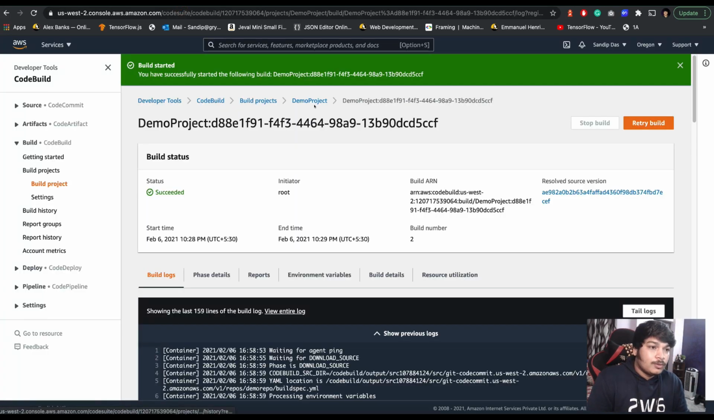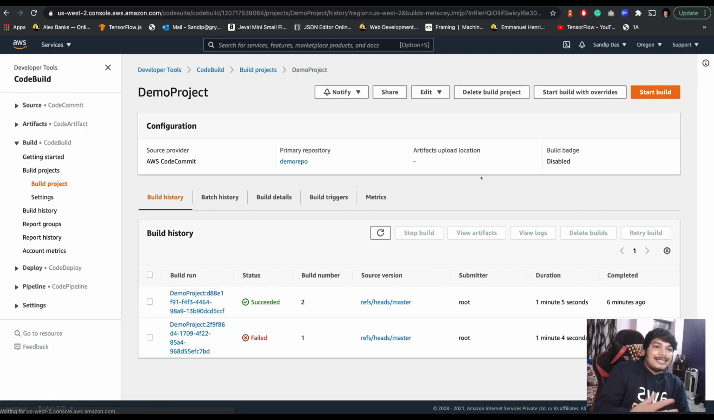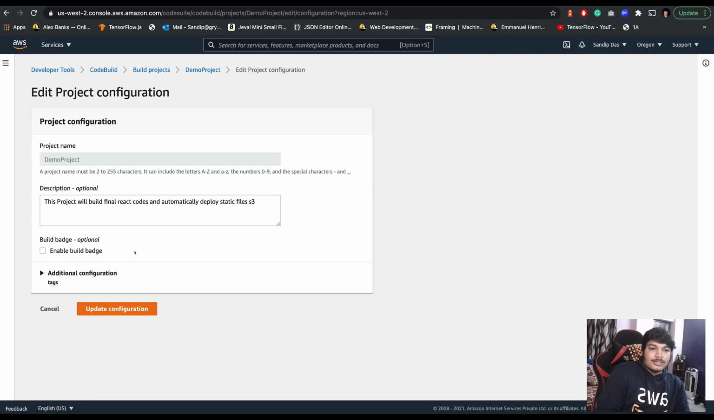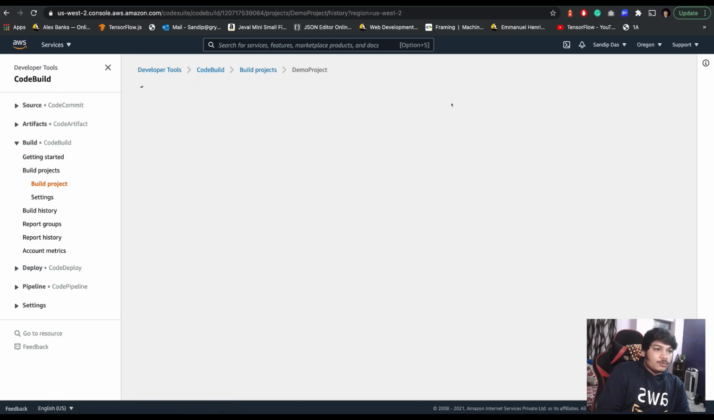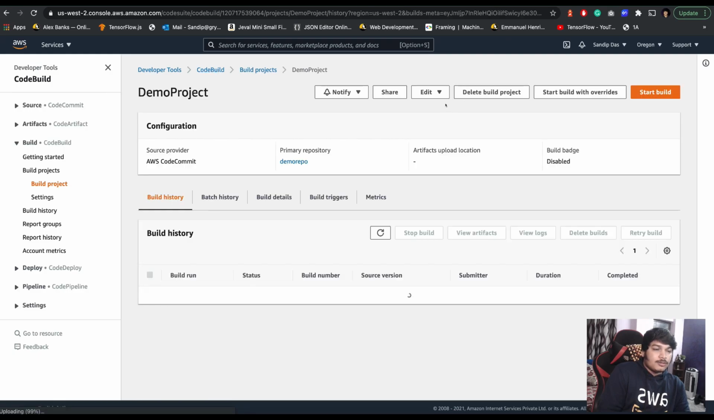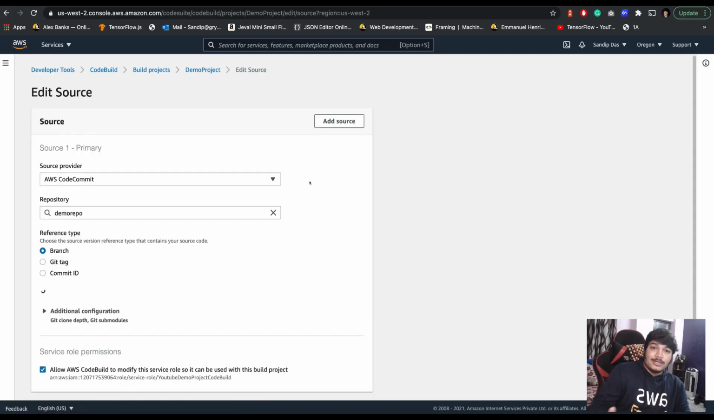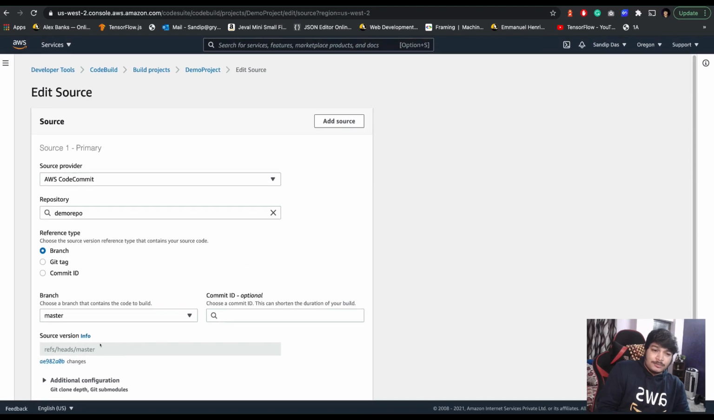Okay, so let's go to the demo project. Suppose you are done with the project, you can always change it. If you go to edit project configuration, you can change the project configuration here. Or suppose you want to change the source, where the source is. If you change the source to somewhere else, you can change it here.